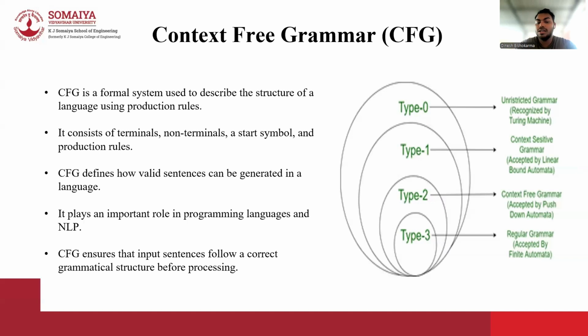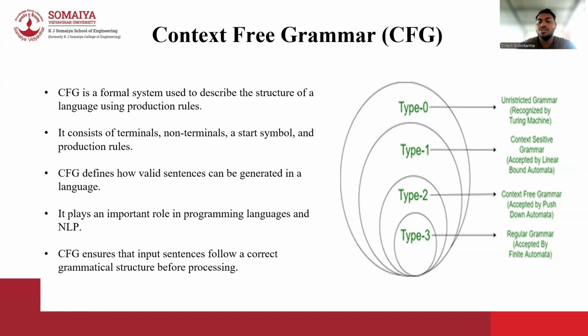Now let us understand context-free grammar or CFG. It is a formal system that is used to describe the structure of a language using a set of production rules. It consists of four main components: terminals, non-terminals, a start symbol, and production rules. The terminals are the actual words in the language, while non-terminals represent grammatical categories like sentence, noun phrase, or verb phrase.